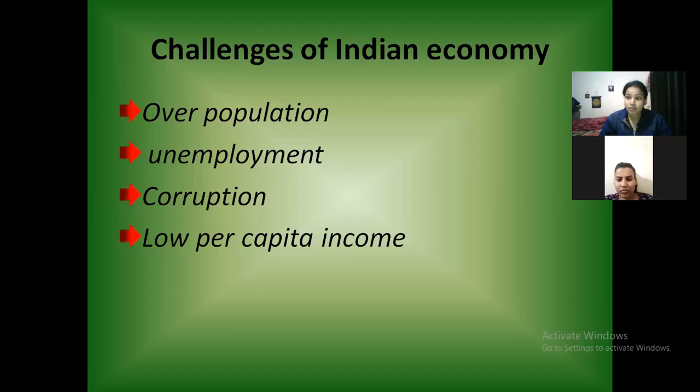Third is corruption. Corruption is also one of the important and very serious problems of Indian economy, because without dealing with corruption, we cannot make India a developed economy. And fourth is low per capita income. Of course, if there are people who are unemployed, then definitely their income will affect the per capita income. So these were the four very serious challenges of Indian economy, and government should think upon them.